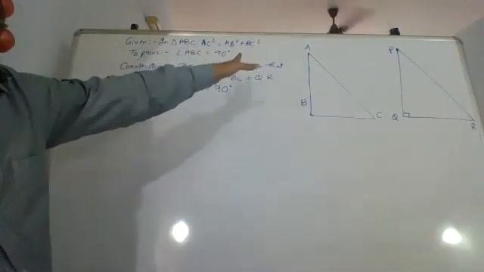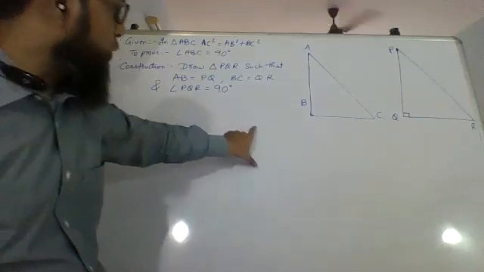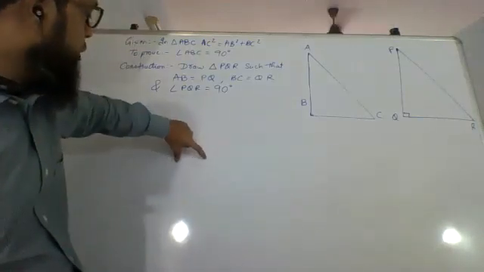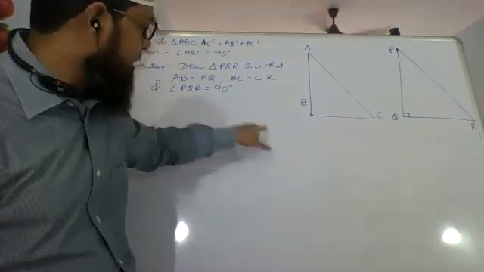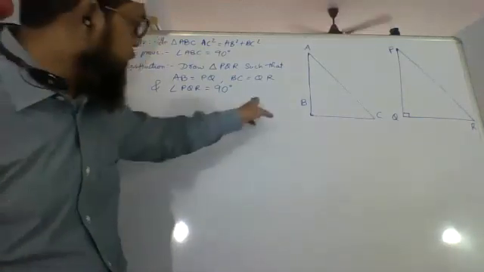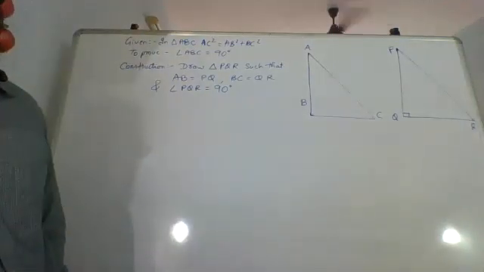We don't know that. We have just taken AB 5 centimeters, here drew PQ 5 centimeters, BC 3 centimeters, here drew QR 3 centimeters, and the angle that they are forming is 90 degrees, and then joined the third side. That is your construction.